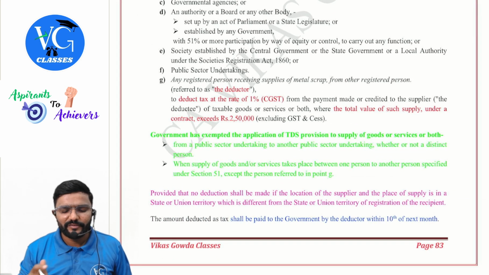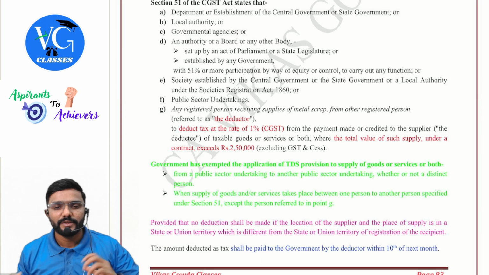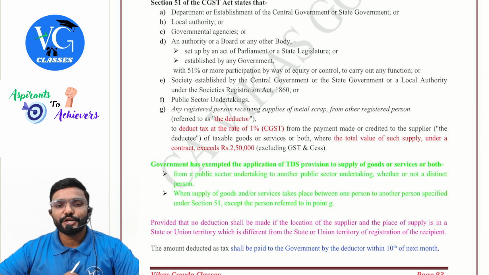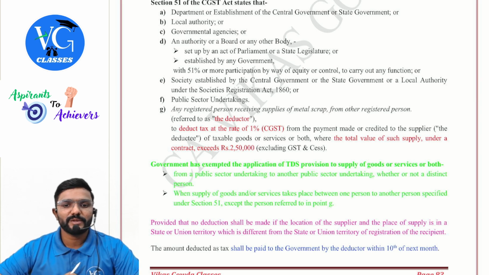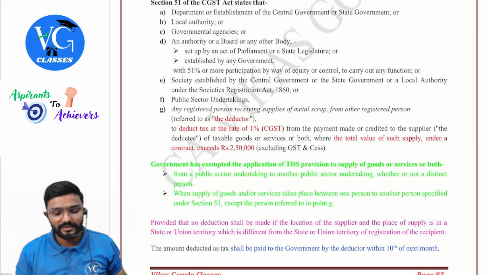To deduct... all these people put together, we call them deductors. They deduct tax at the rate of 1%, that is CGST, from the payment made or credited to the supplier, the deductee, of taxable goods or services or both, where the total value of such supply under a contract exceeds 2,50,000. And 2,50,000 is only the value of supply, not including GST.